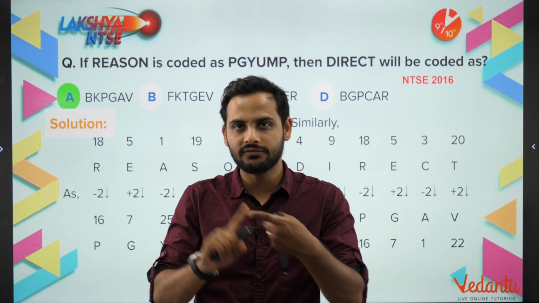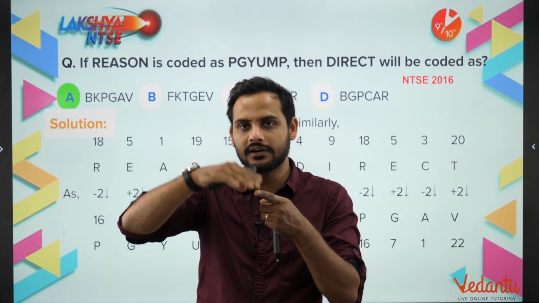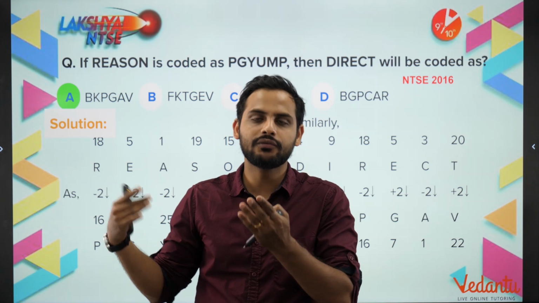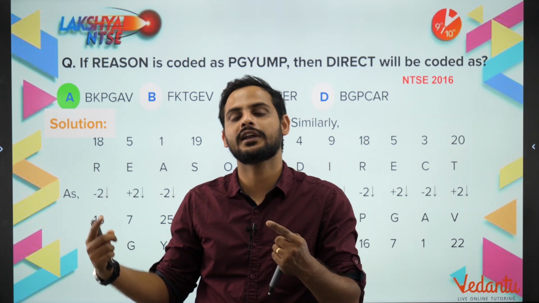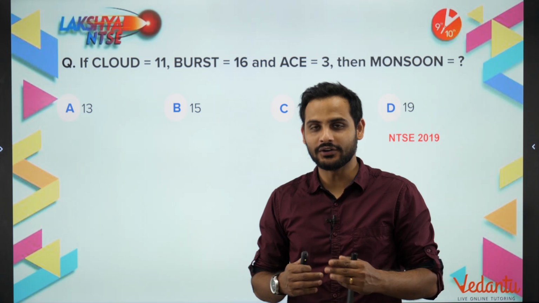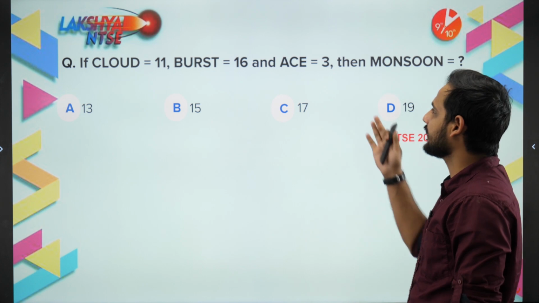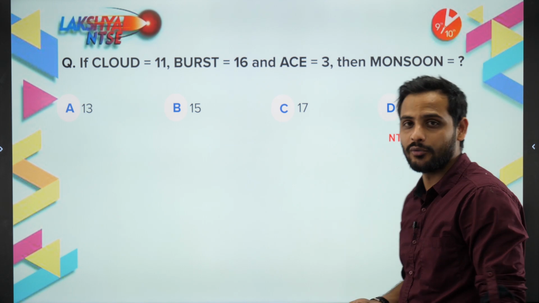Word to word conversion, first see how much it is: plus 2 words, plus 3 words, plus 4 words. Like first we'll go for addition, then we'll go for their numerical value and then see whether there is any logic in the numerical value or not. So the next question is, cloud is equal to 11, burst is equal to 16 and ace is equal to 3. Then monsoon, what is monsoon equal to?